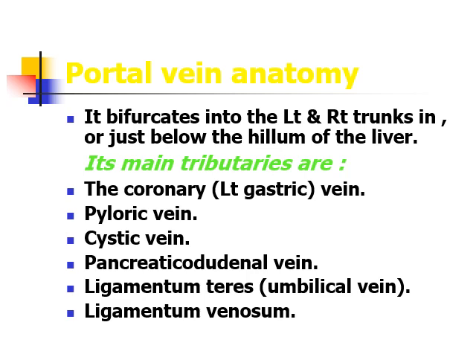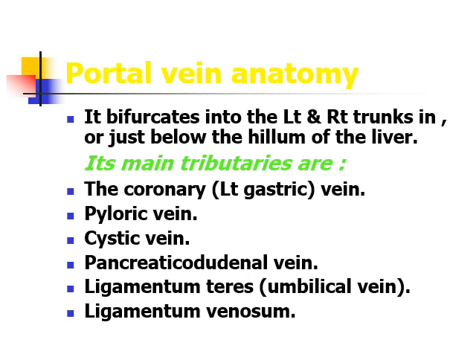The main tributaries of the portal vein are the coronary vein, that is also the left gastric vein, pyloric vein, cystic vein, pancreatico-duodenal vein, umbilical vein, and the ligamentum venosum. You already know the ductus venosus, which converts into the ligamentum venosum.